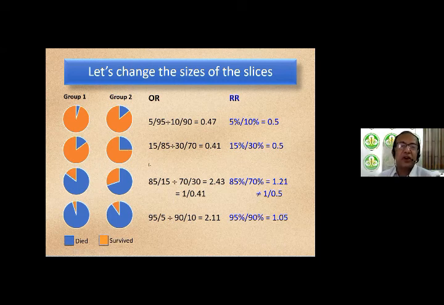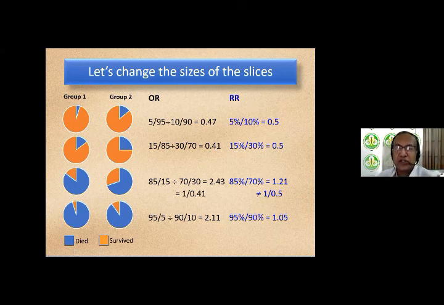So what happens to the odds ratio? The odds ratio is now 15 by 85. 85 is the rest of the pizza. The whole thing divided by 30 divided by 70, because 70 now is the rest of the pizza in group 2. And that works out to be 0.41.